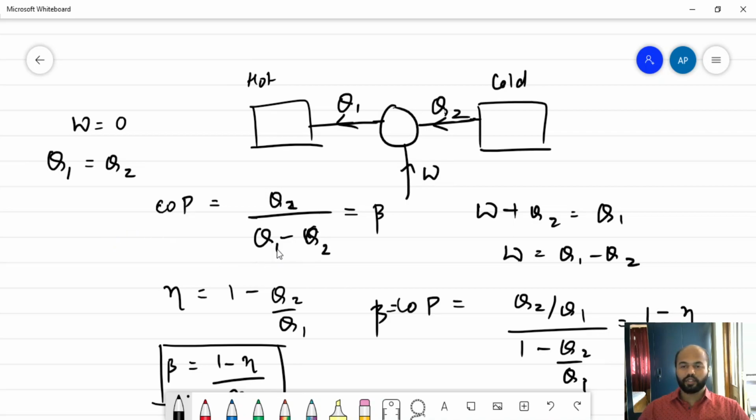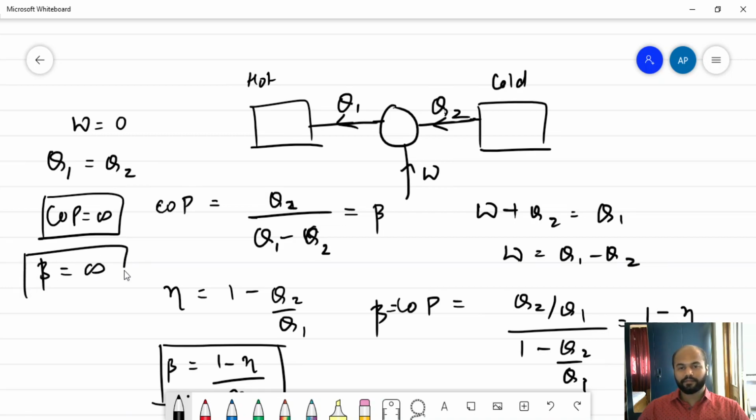So in that case, Q1 and Q2 are the same and COP becomes infinite, because Q1 is equal to Q2 and both will cancel, thus achieving 0 in the denominator. So basically, beta for a perfect refrigerator is infinite and the efficiency of a perfect heat engine is 1.